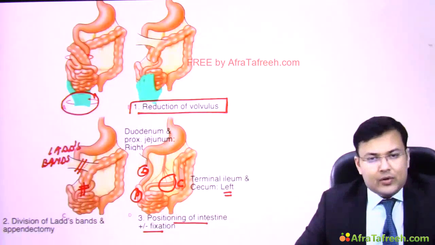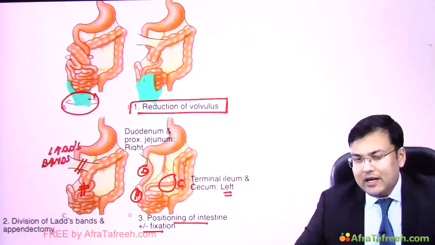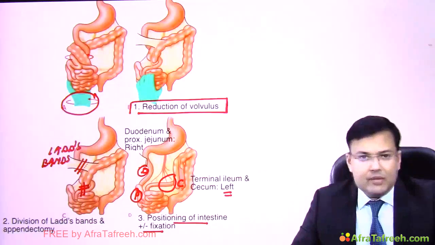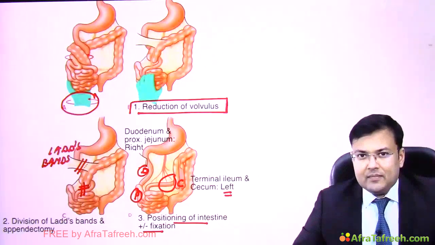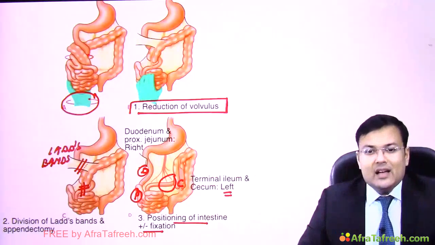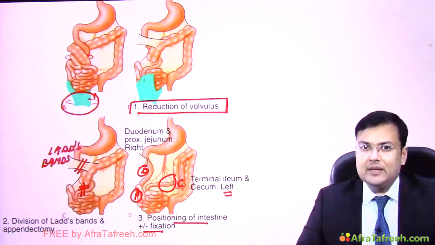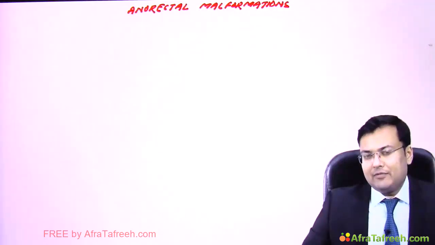So what are the components of LADS procedure? Reduction of volvulus, division of LADS bands, and to avoid diagnostic confusion we perform appendectomy, and then positioning of intestine. Duodenum and proximal jejunum, it is placed on right side, and terminal ileum and cecum, it is placed on left side. Now we are going to discuss anorectal malformations.